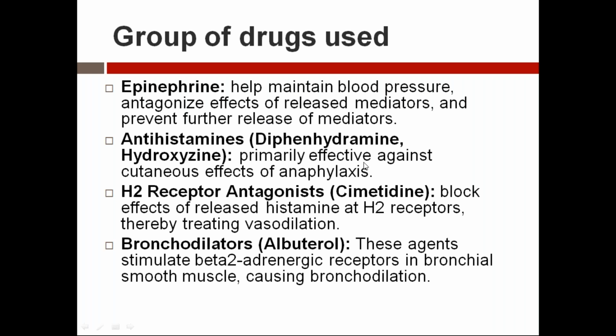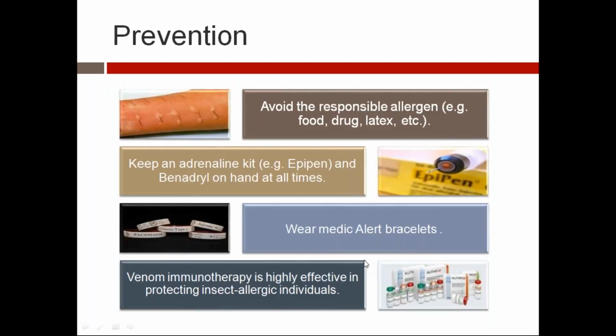Antihistamine is primarily effective against cutaneous effects only. It is not recommended as the primary treatment in anaphylaxis. H2 receptor antagonists block the effect of histamine on H2 receptors. Bronchodilators like albuterol reduce the bronchoconstriction and increase bronchodilation.